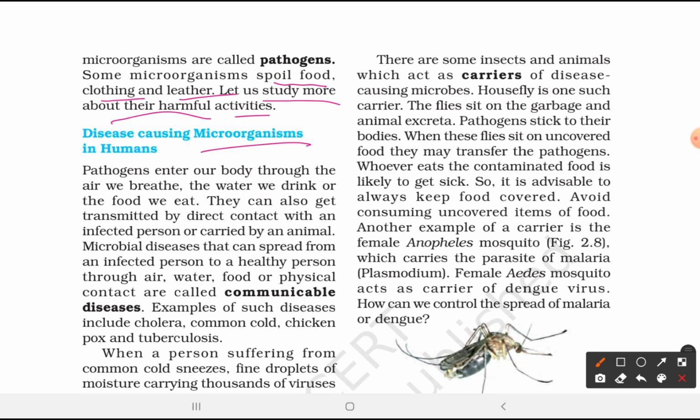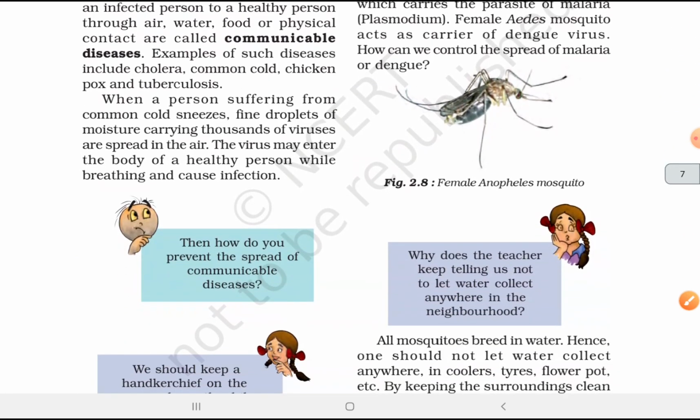Disease-causing microorganisms. Pathogens enter our body through the air we breathe, the water we drink, the food we eat. They can also get transmitted by direct contact with an infected person or carried by an animal. Microbial diseases that can spread from an infected person to a healthy person through air, water, food or physical contact are called communicable diseases. Example: cholera, common cold, chickenpox and tuberculosis. When a person suffering from common cold sneezes, fine droplets of moisture carrying thousands of viruses are spread. The virus may enter the body of a healthy person while breathing and cause infection.